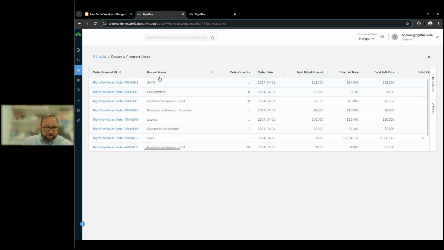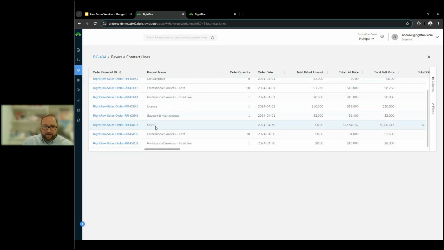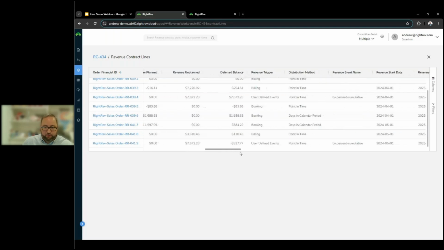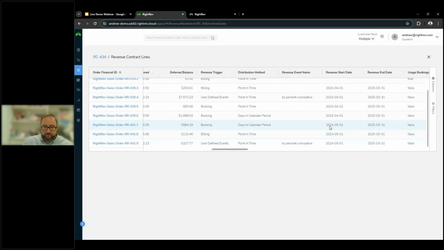So as you can see, that didn't roll up into the existing products from the previous agreement. It is adding a new line item for each of those amended items, each with their own revenue recognition rules and revenue recognition periods. So in this case, this first item was a SaaS item. It is recognizing now starting in May, but it's co-terming to the end of the agreement. So we're actually only going to be seeing a revenue waterfall for 11 months on this item.